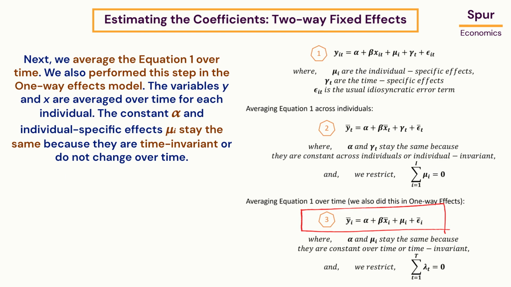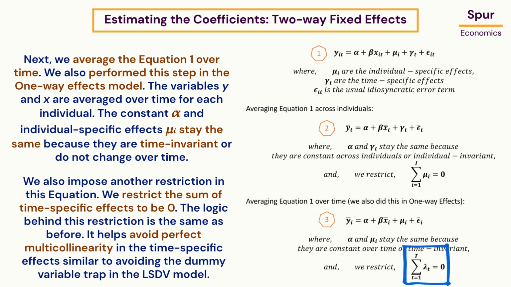Next, we average the equation 1 over time. We also performed this step in the one-way effects model. The variables y and x are averaged over time. The constant alpha and individual specific effects μi stay the same because they are time invariant or do not change over time. We also impose another restriction in this equation. We restrict the sum of time-specific effects to be 0. The logic behind this restriction is the same as before. It helps avoid perfect multicollinearity in the time-specific effects similar to avoiding the dummy variable trap in the LSDV model.